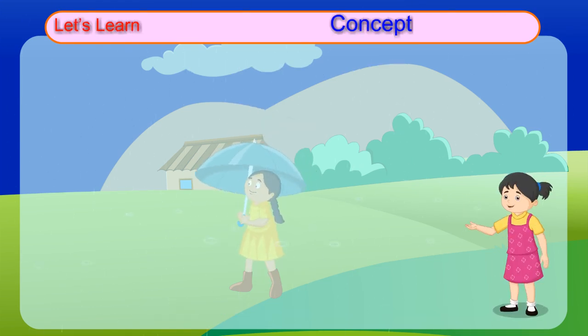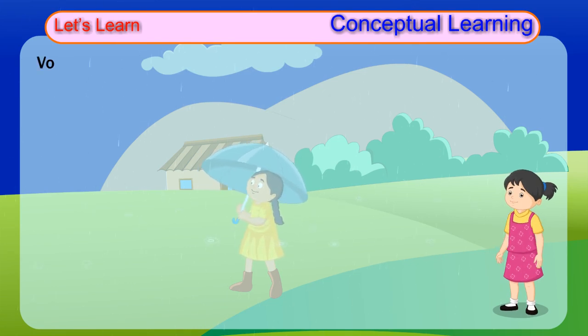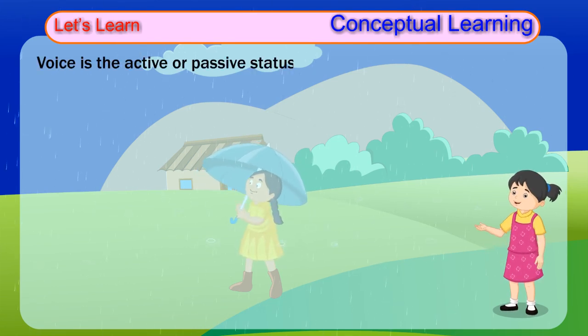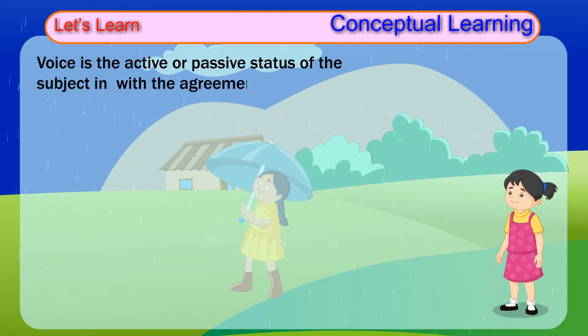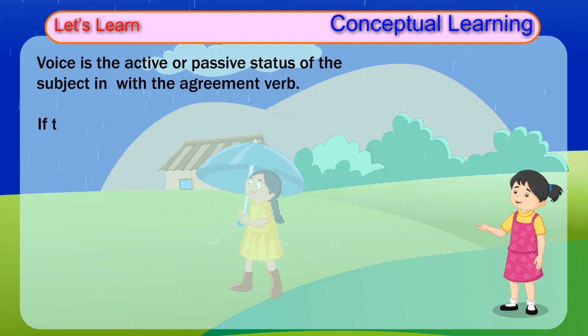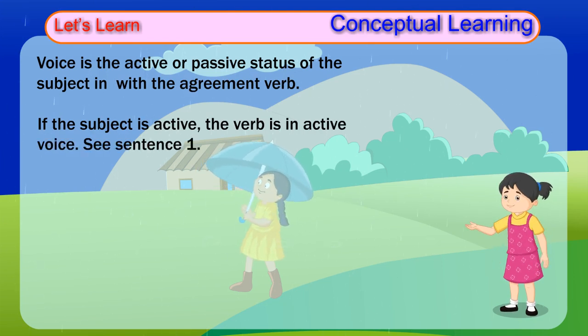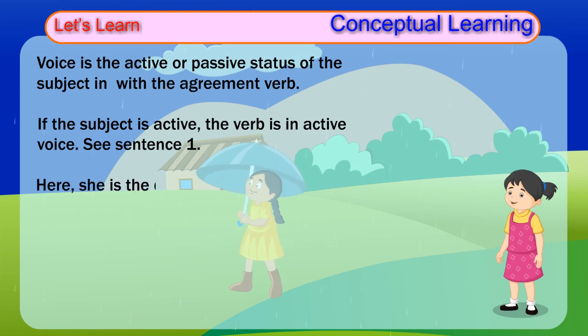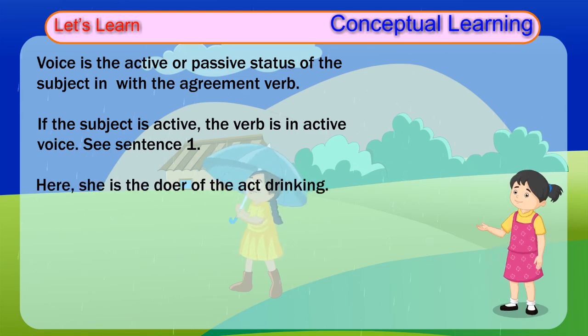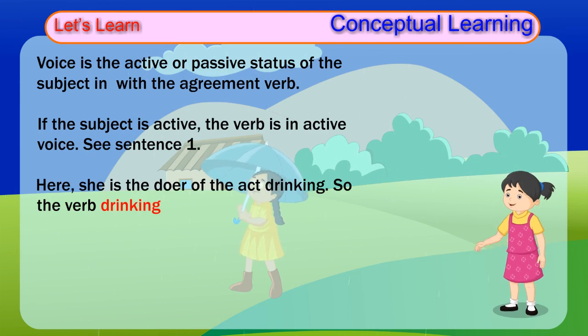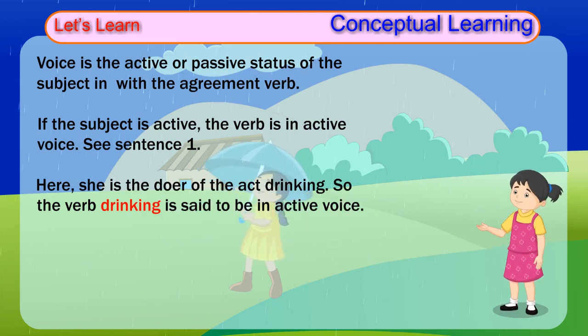Let's learn conceptual learning. Voice is the active or passive status of the subject in agreement with the verb. If the subject is active, the verb is in active voice. See sentence 1. Here, she is the doer of the act drinking. So the verb drinking is said to be in active voice.